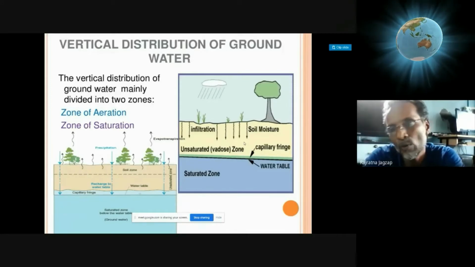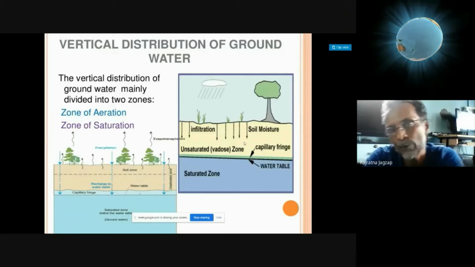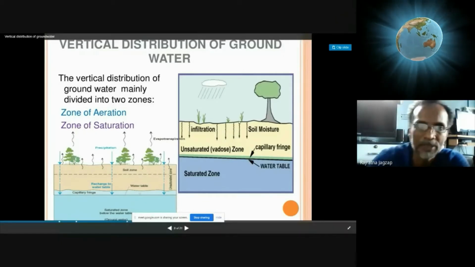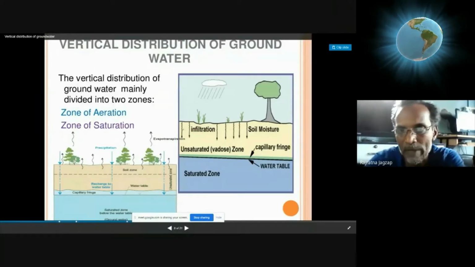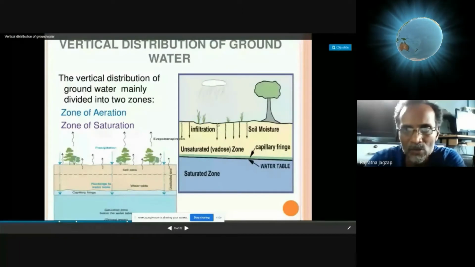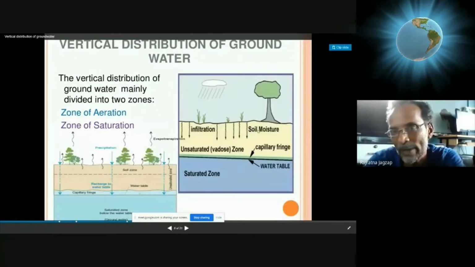But if you go to the surface, some atmospheric moisture is collected by the soil particles near the surface. Atmospheric moisture will be held on by the soil particles. So this zone will be a little bit moist. We can call it the soil moisture zone.